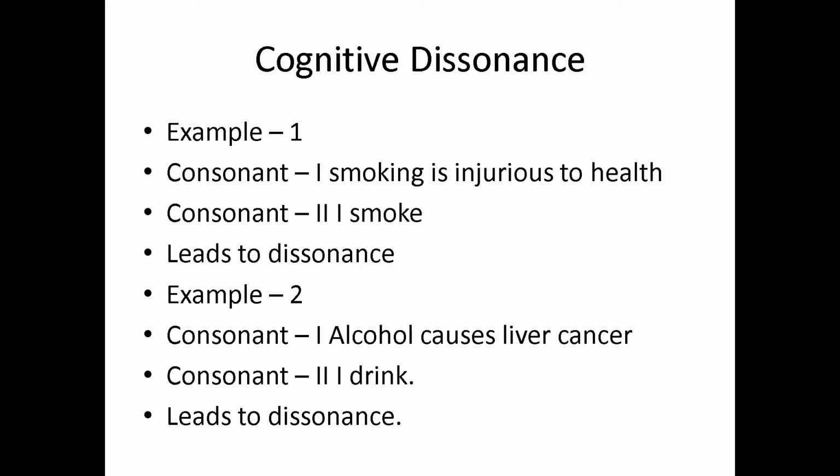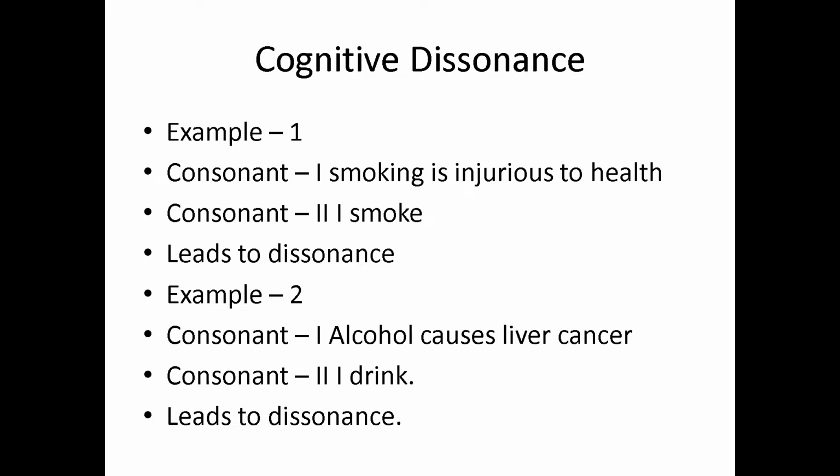First, take an example here. We can say these components of an attitude, we will call them consonants, my children. Consonant 1, consonant 2 we are calling. Consonant 1 is basically the major one. For example, I'm keeping two examples for you. Smoking is injurious to health. That is consonant 1. You know that smoking is injurious to health.